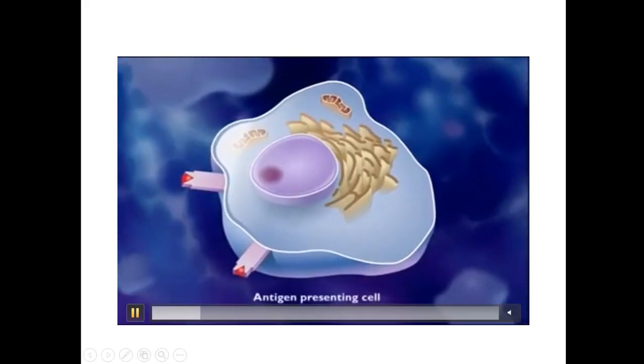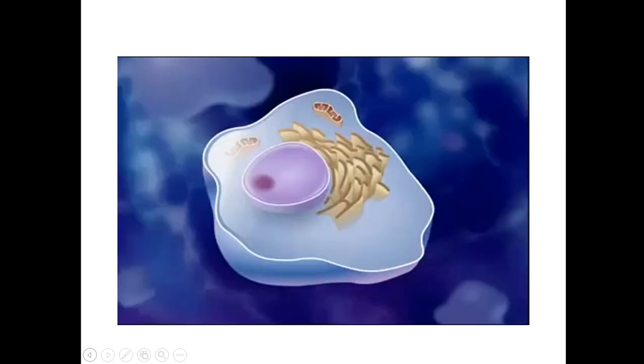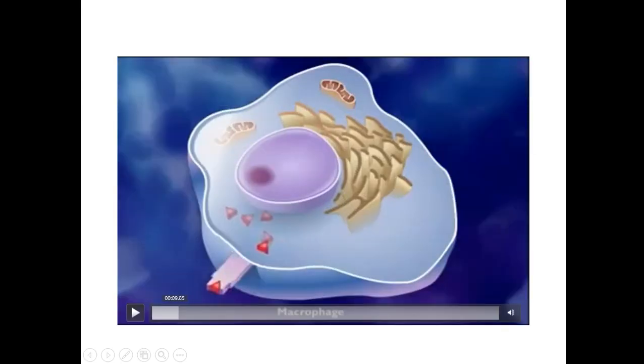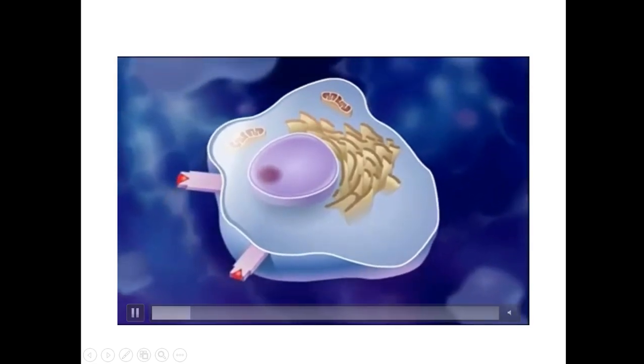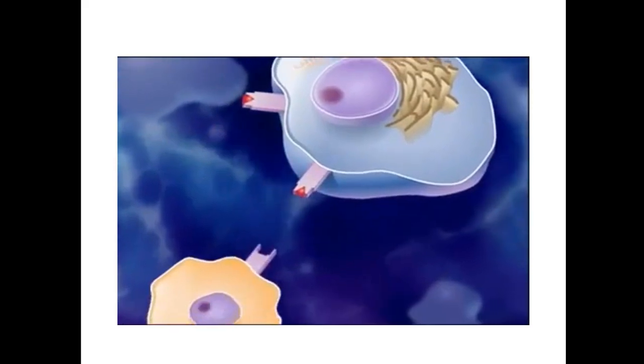Now we will see what is happening. So this antigen is presented on the cell surface by these molecules.